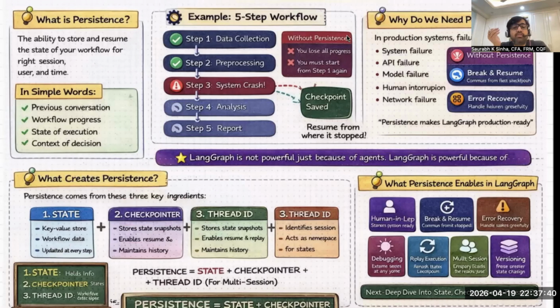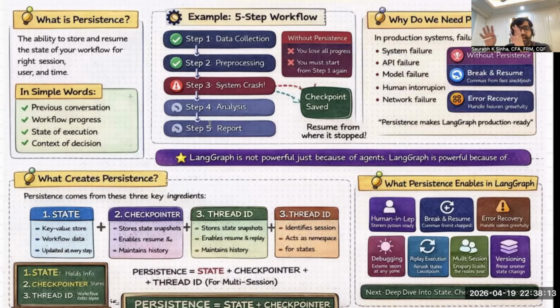So what do checkpointers provide? A checkpointer provides storage. Because of checkpointers, you have a snapshot of state. It also provides the resume capability, restart capability, if the workflow breaks, pauses, or stops. So the checkpointer stores the state, saves the snapshot of the state or the snapshot of the workflow progress.